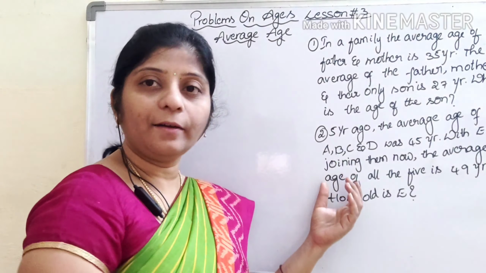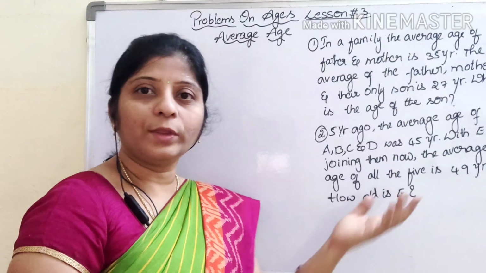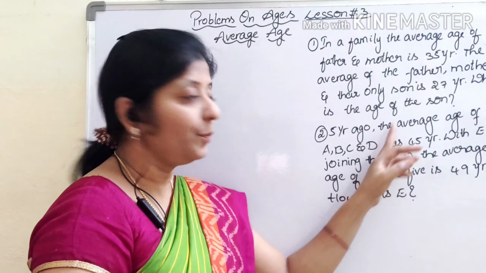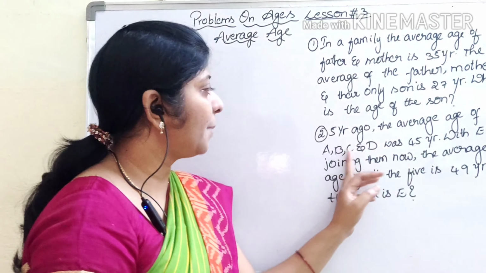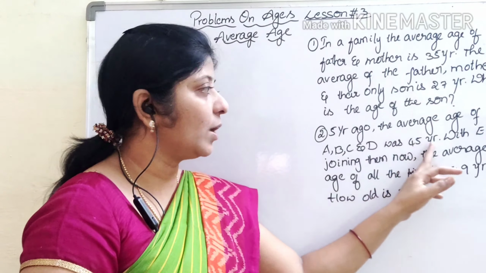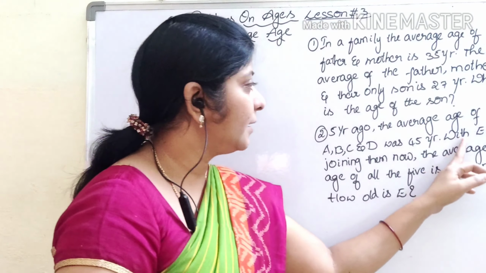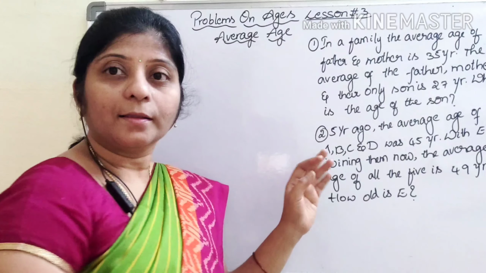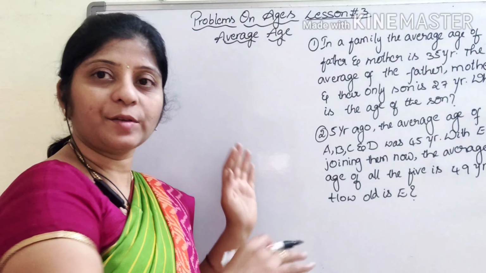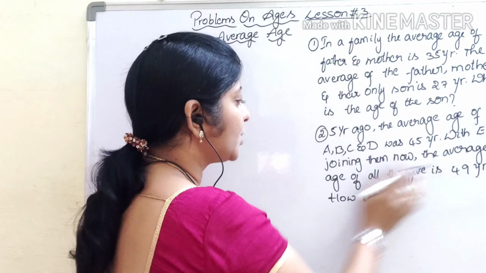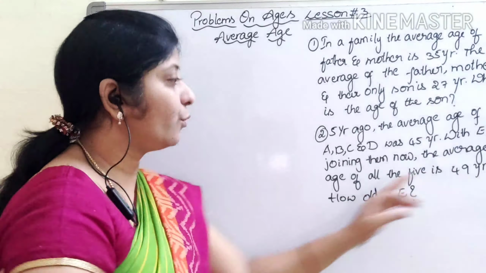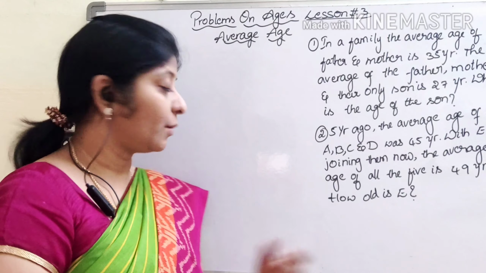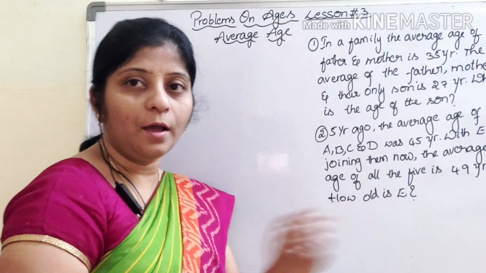So if you see the second one: 5 years ago, "ago" is nothing but past tense. 5 years ago, the average age of A, B, C, D, 4 persons was 45 years. And with E joining them now, that means they are saying that in past and present, the average age of all 5 is 49 years. We have to find out the age of E.